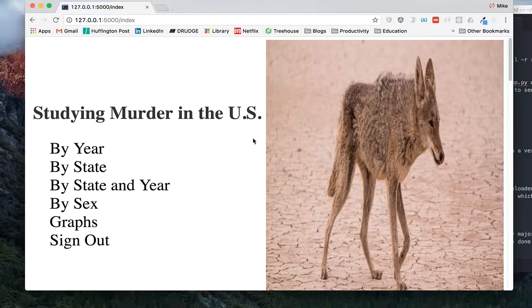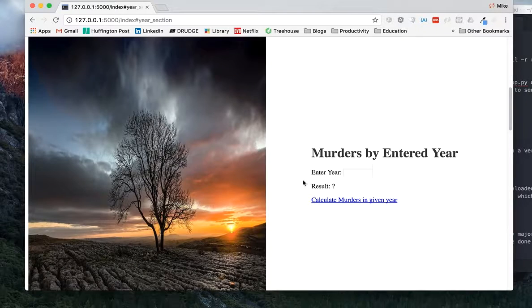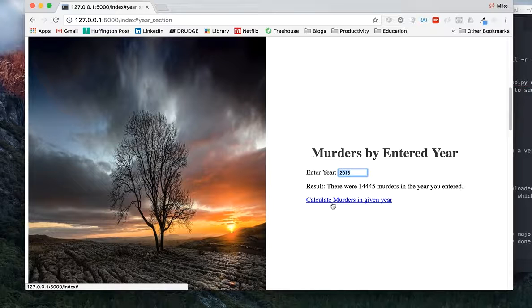But yeah, here's my homepage, and we can look at murder by year, by state and year, by sex, and look at graphs. If I click by year, it brings me down here, and this is where I use some Ajax to make a call. Let's say I look at 2011: there are 14,000 murders that year. If I look at 2013, let's say, 14,445. So for these years, 2011 to 2014, it's all basically around 14 to 15,000 murders.